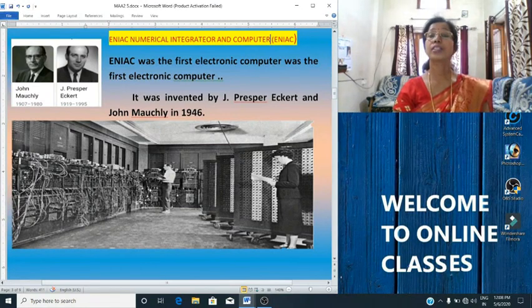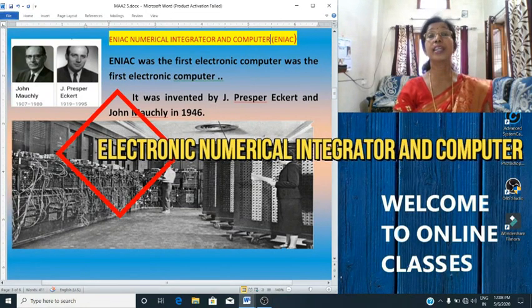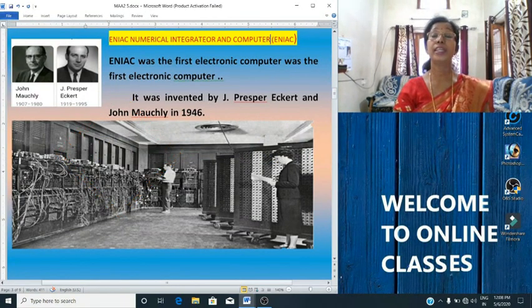Now let's move to the next topic. We will study about electronic numerical integrator and computer, ENIAC. The full form is electronic numerical integrator and computer. This was invented by, you can see the photo here, John Mauchly and Presper Eckert. Have you seen the photo? Yes. And you are seeing an image of the ENIAC computer.